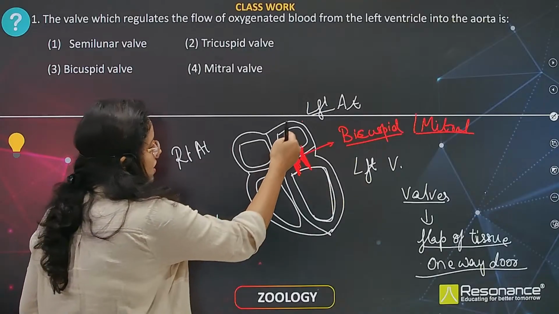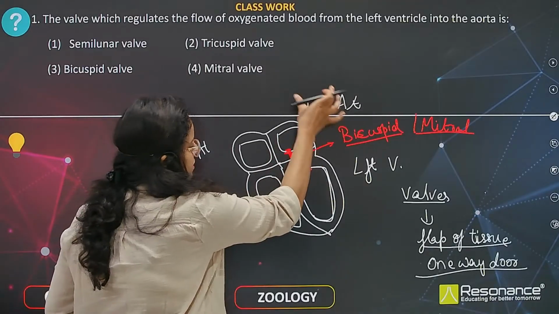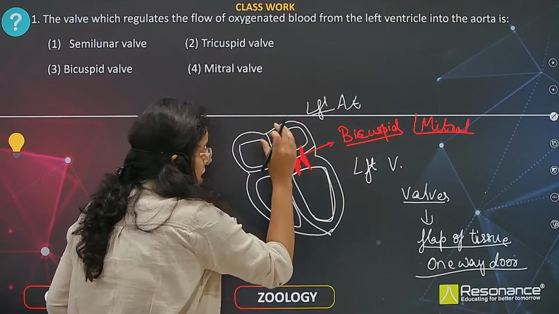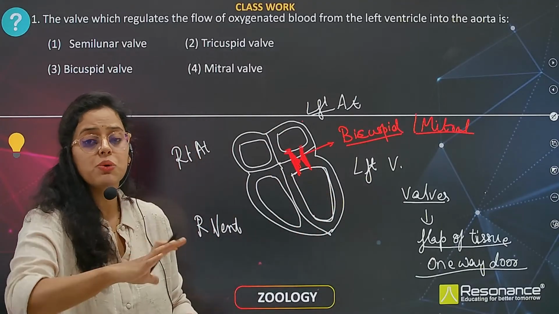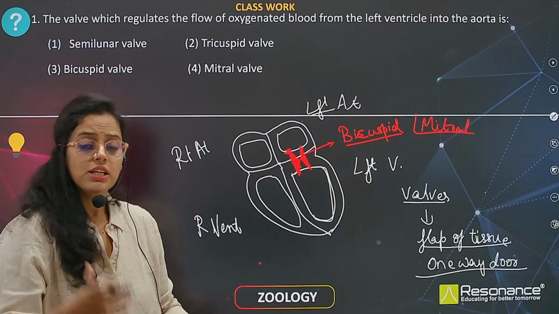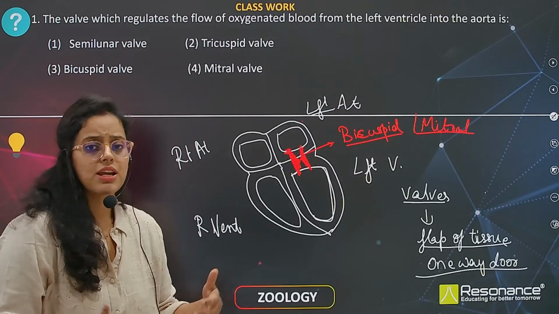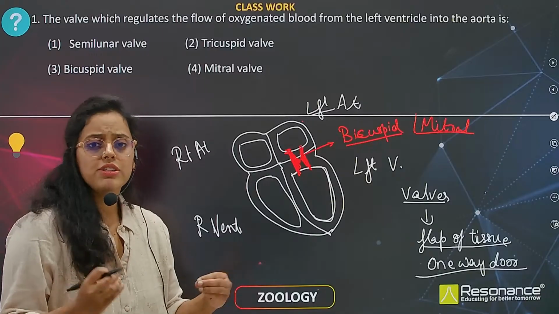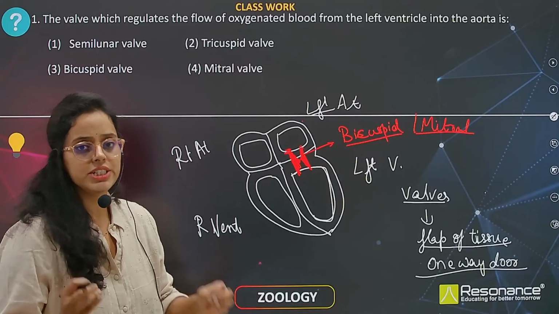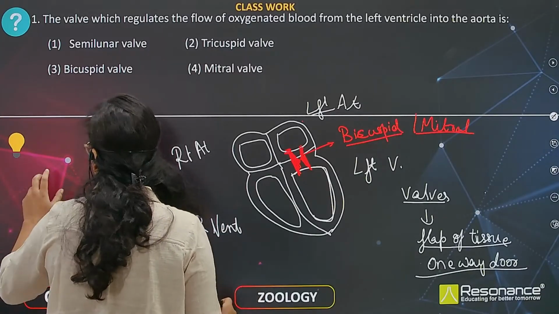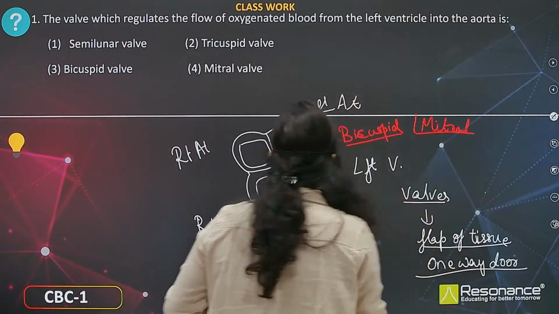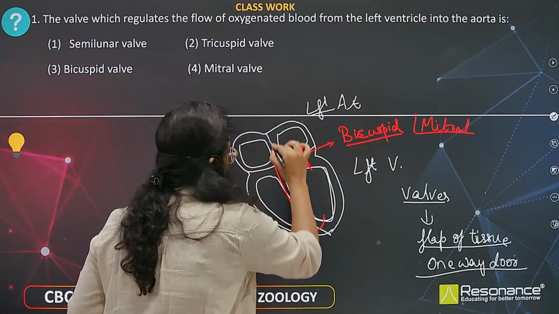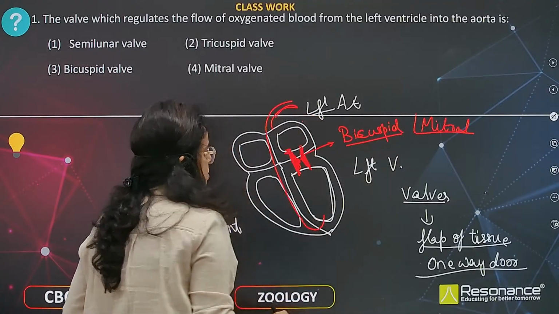So now the oxygenated blood is entering from the left atrium to the left ventricle. Now from the left ventricle it has to go to supply oxygenated blood to different body parts, including brain, stomach, intestine, legs, hands. Every cell and every tissue needs oxygenated blood. So through which blood vessel does it supply the blood? That is the aorta. If you see, the aorta has an arch.